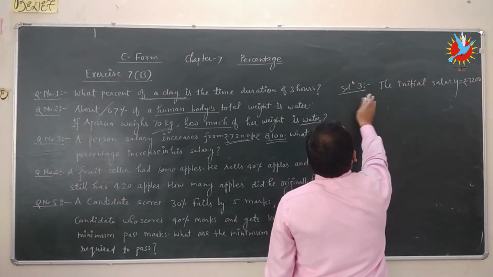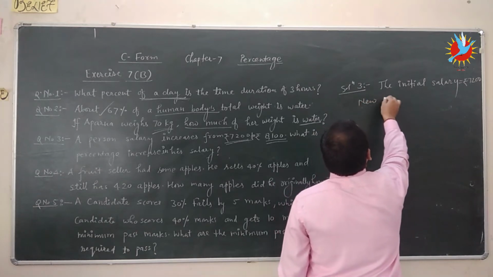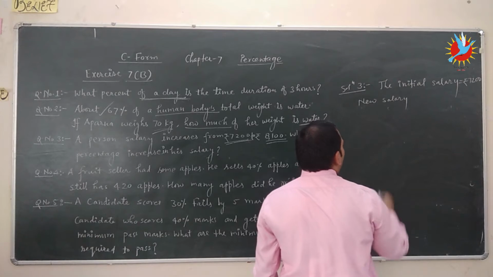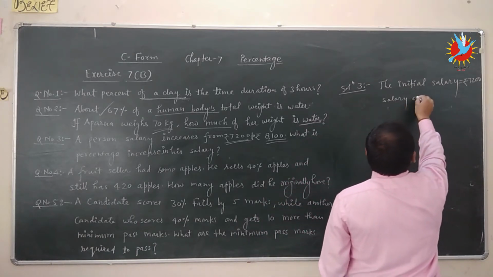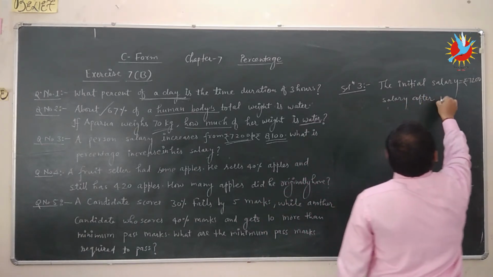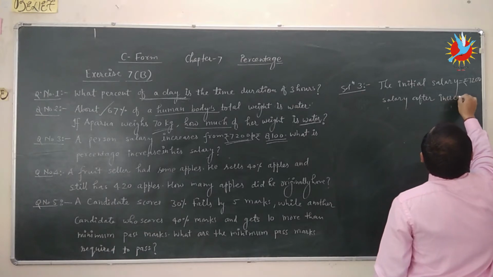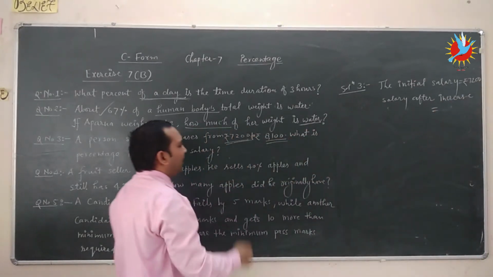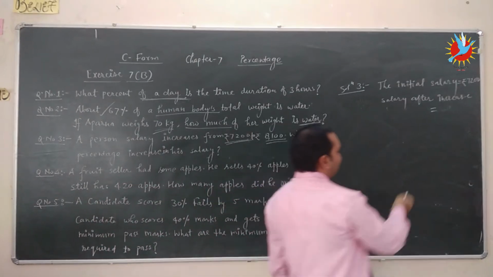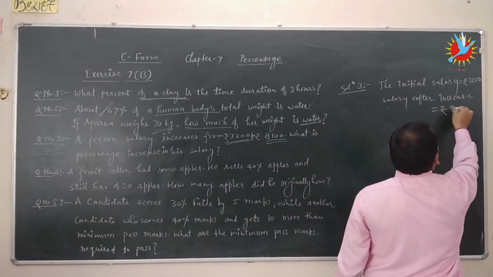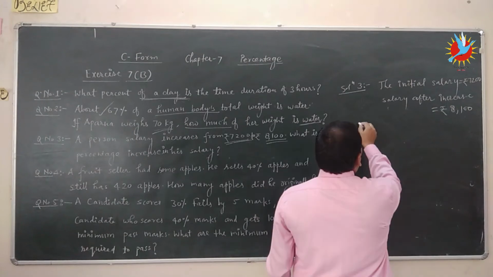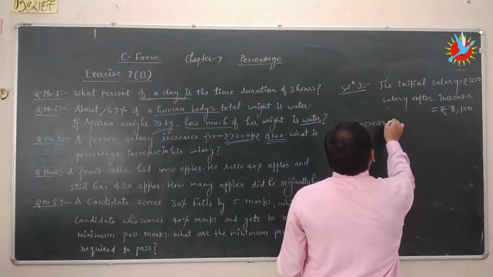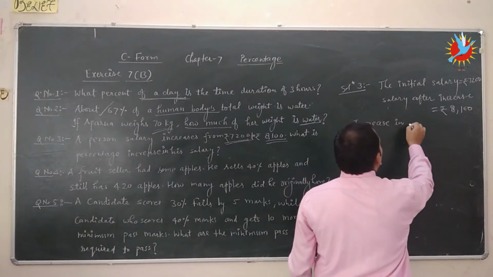The new salary, or salary after increase, what is the salary after increase? 8,100 rupees. Increase in the salary.